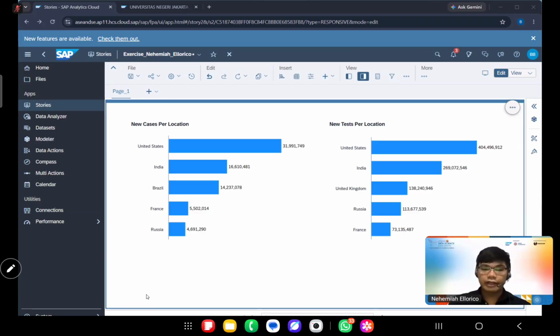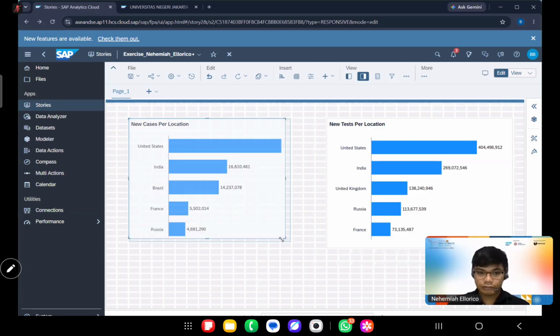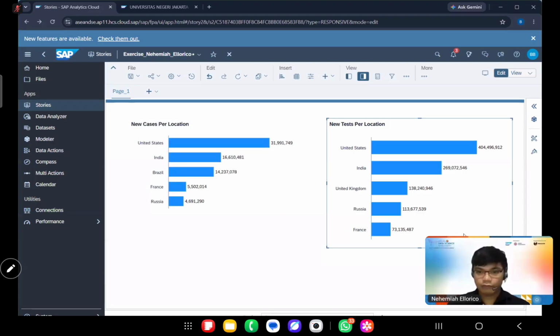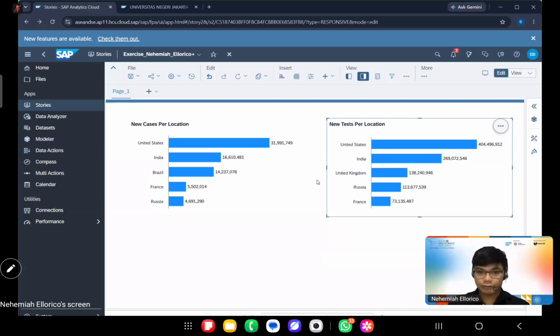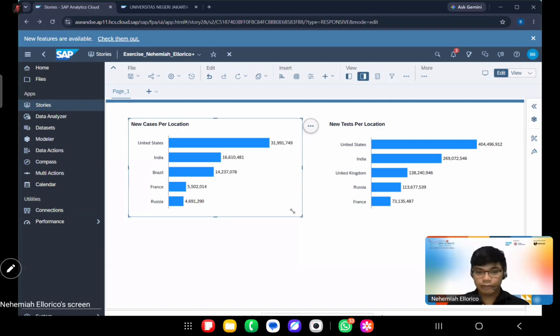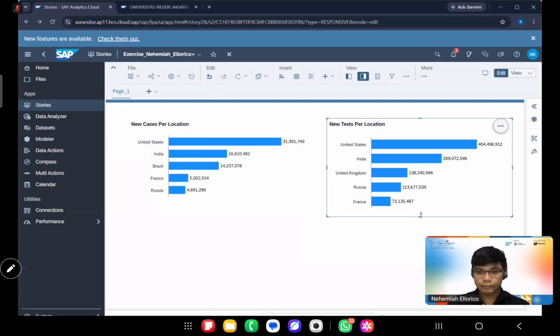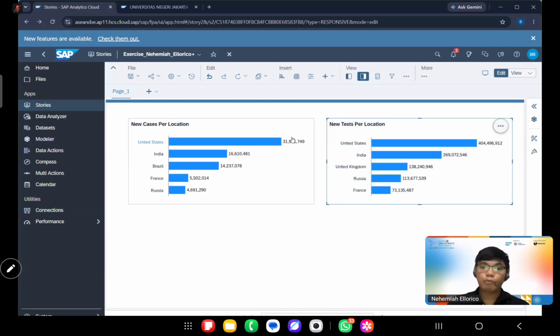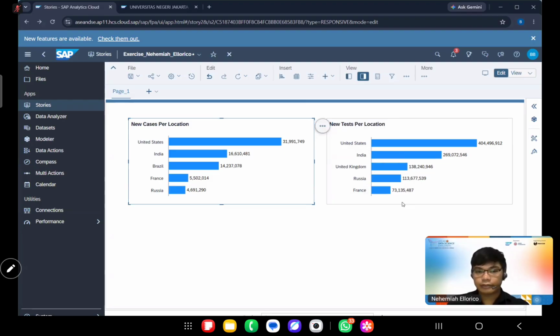Okay, so now we will create another type of chart, but we will produce it from this one. I would want to minimize this one so that we can create space for other charts at the bottom. Okay, so now we would want to duplicate it again. Copy and then duplicate.